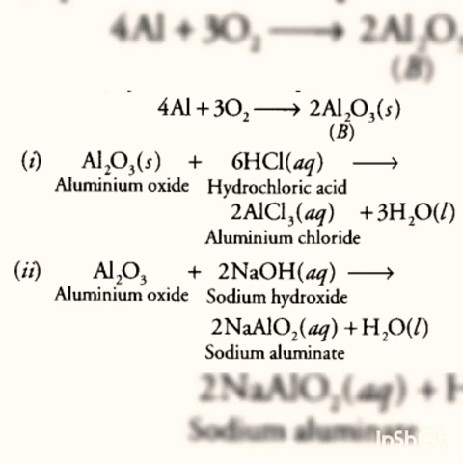We already studied that when aluminium metal is burned with oxygen, the corresponding oxide, that is aluminium oxide, is formed. This aluminium oxide reacts with hydrochloric acid to give aluminium chloride, which is a salt. Aluminium oxide reacts with a base, sodium hydroxide, to give sodium aluminate plus water. Here, sodium aluminate comes under the category of salt. From this, you understood that aluminium oxide has the property to react with acid and base to give the corresponding salt and water.